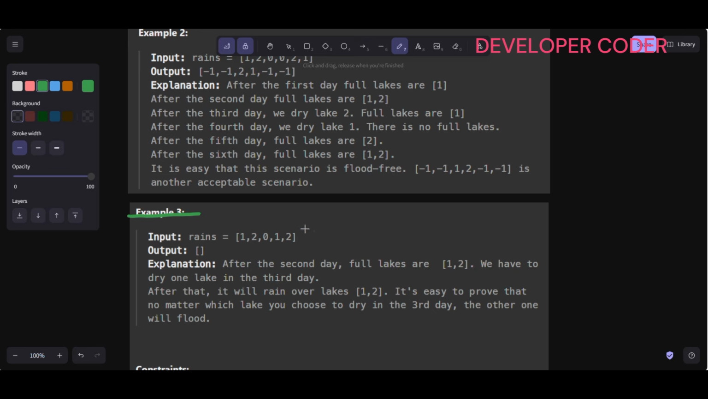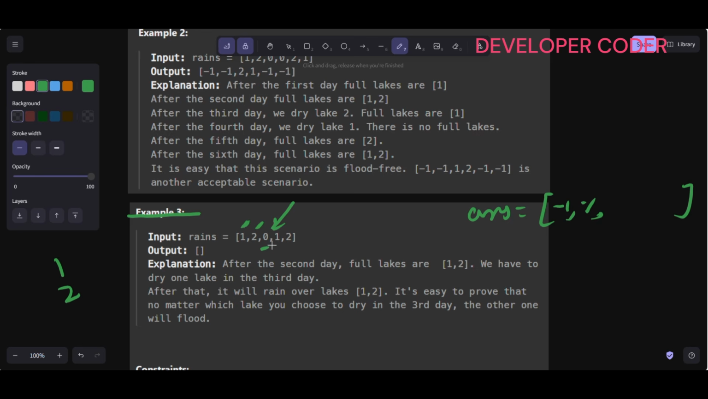So here range is like this, so my answer is going to have same length of this range, right? So here this is my answer array, right? So day 1 we fill 1 lake, so here I am writing -1. Day 2 we fill lake number 2, so here I'm writing -1. Now there is a dry day, right? So this is dry day, right? This is dry day, right?